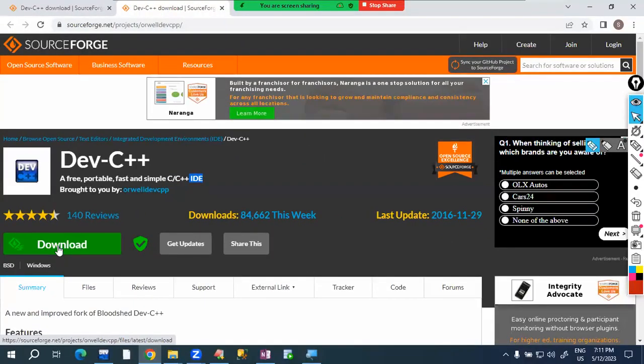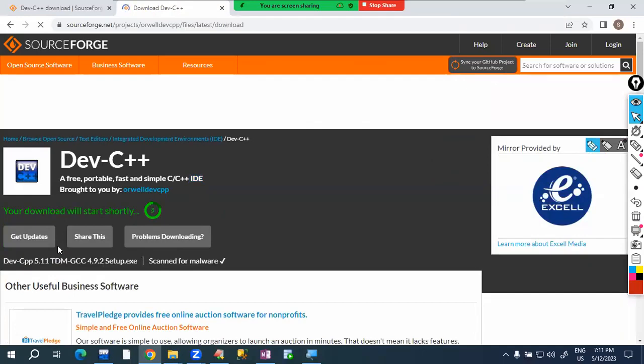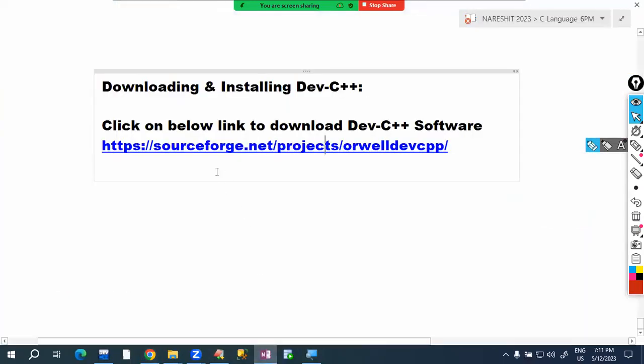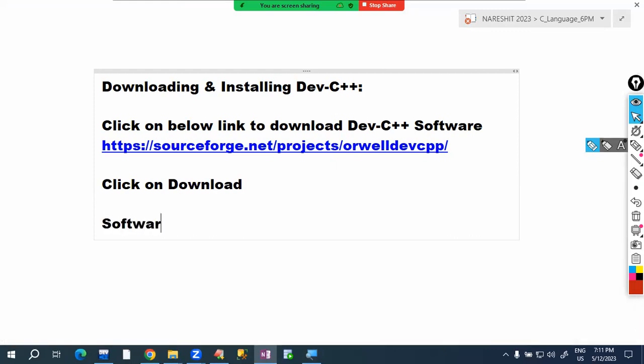Click on download and the software will be downloaded in the default downloads location.